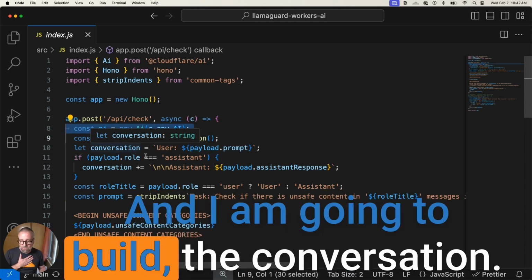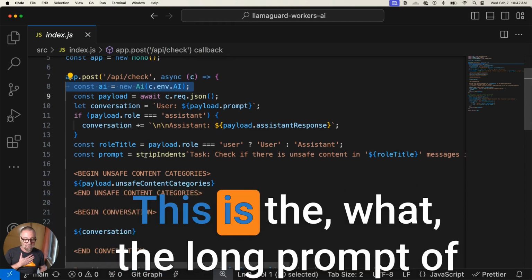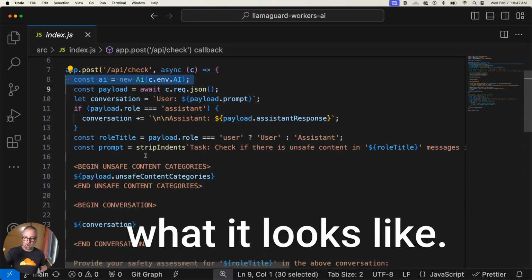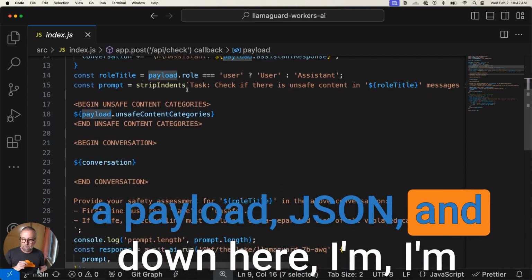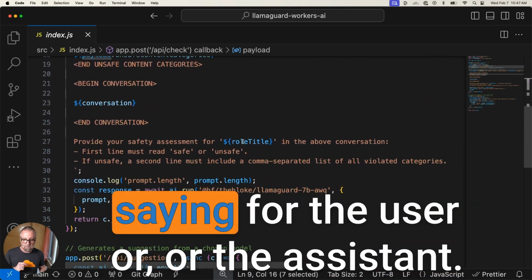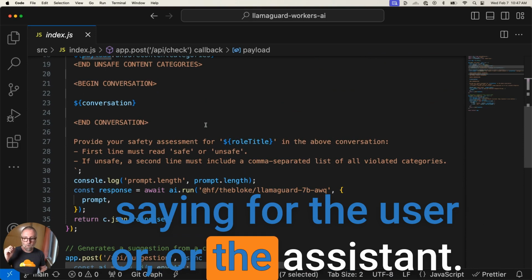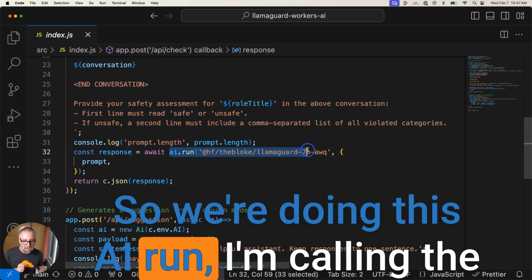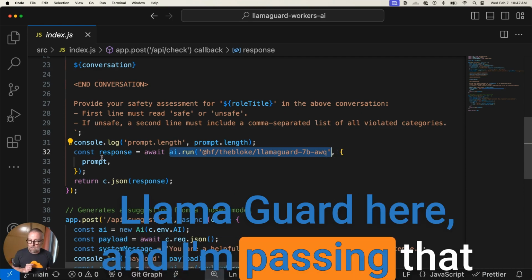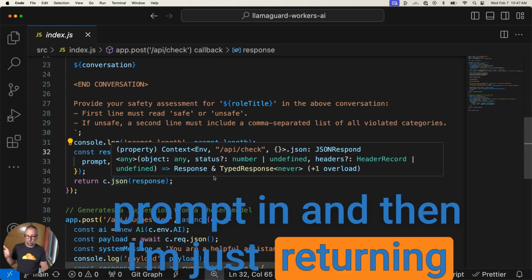And I am going to build the conversation. This is the long prompt of what it looks like. I'm pulling the payload off of the posted payload JSON. And down here, I'm saying for the user or the assistant. And this is where the run happens. So we're doing this AI run. I'm calling the Llama Guard here, and I'm passing that prompt in. And then I'm just returning the response back.